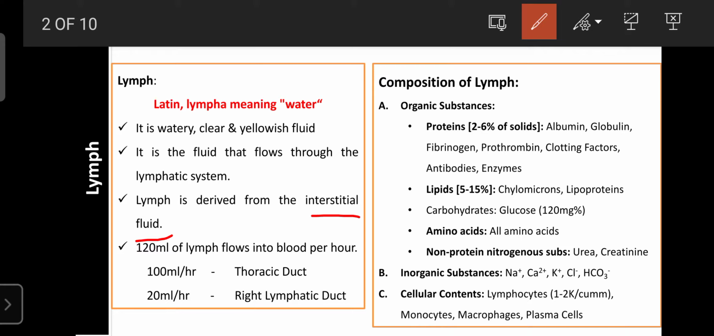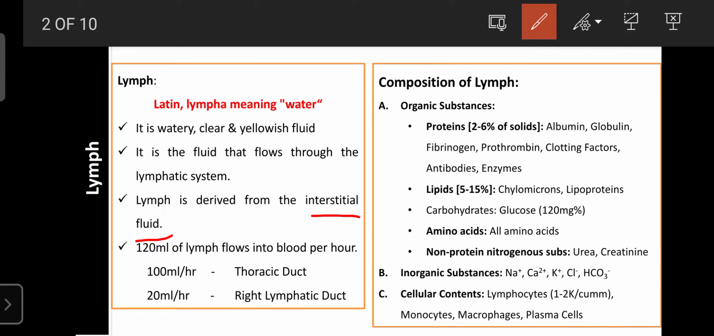The thoracic duct is mainly present in the thoracic cavity, in the chest, below the chest bone. Some lymphatic vessels join together and form one duct. That duct collects the lymph from the lower part of the body. So that is around 100 ml per hour. The remaining 20 ml of the 120 is drained into the right lymphatic duct.